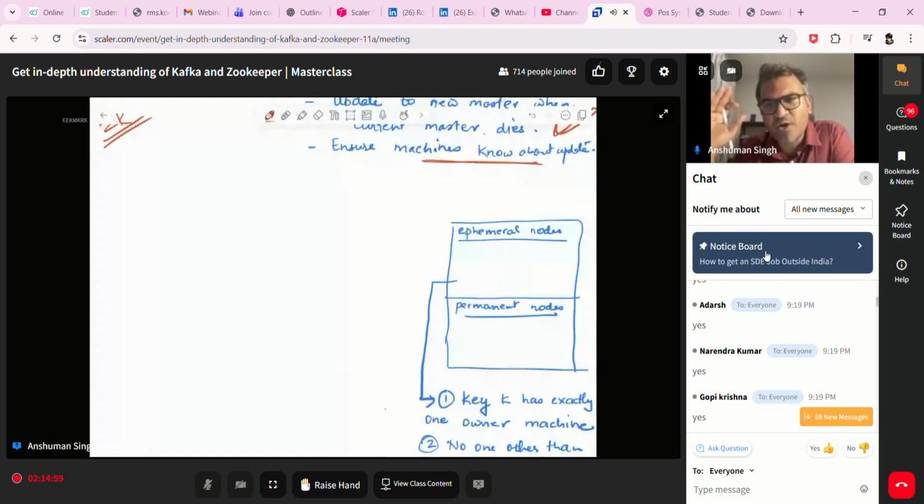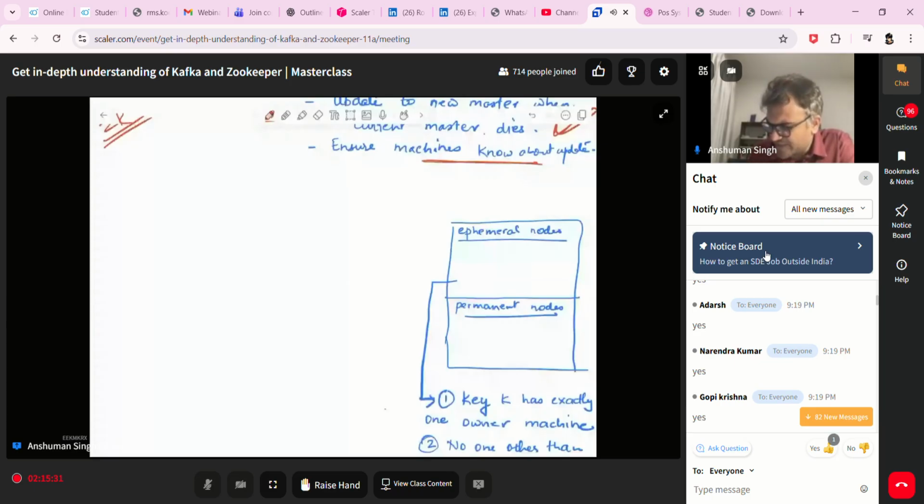Is it fair to assume all of you know what a hash map is? Key value pair, hash map. All of you know what that is? Key value, yes? Okay. So imagine this, this machine has two kinds of hash maps. Unfortunately, I can't explain what a hash map is if you don't know it, because that's a basic concept. I'm just going to assume that you know hash map. Let's say it has two different kinds of hash maps, this machine.